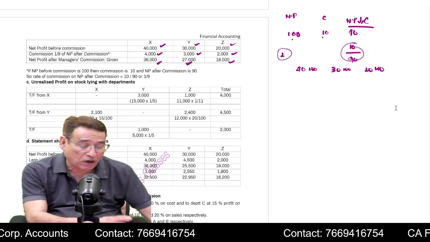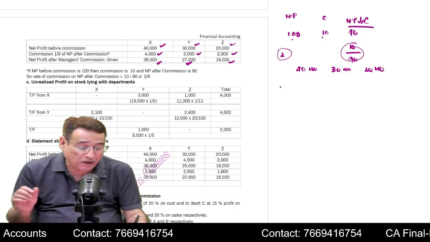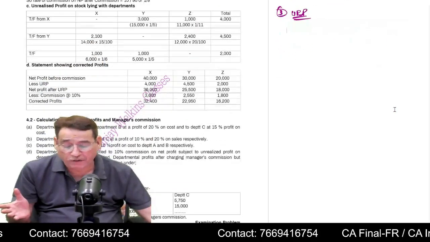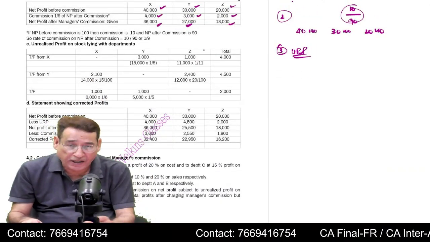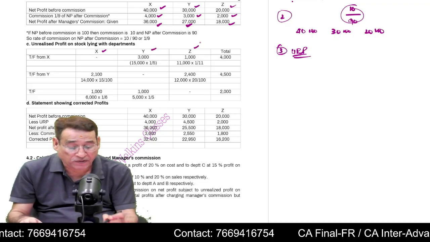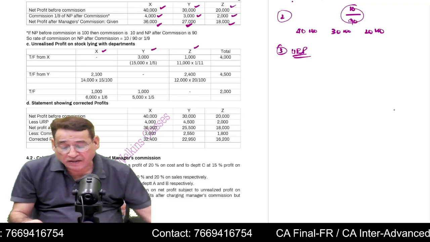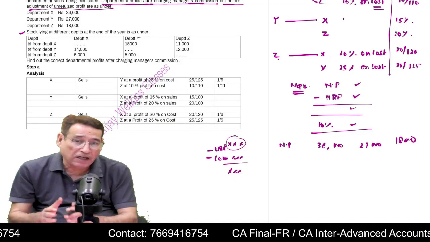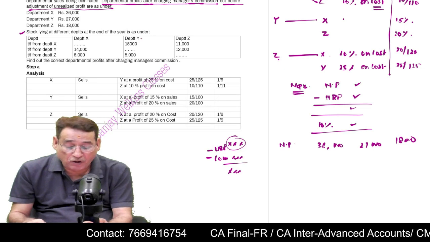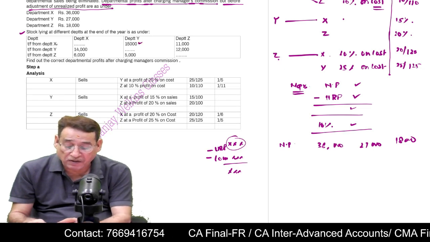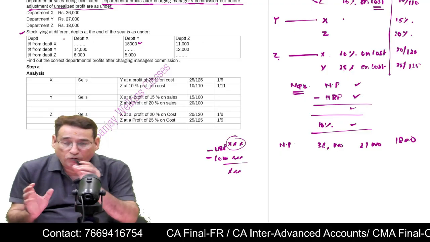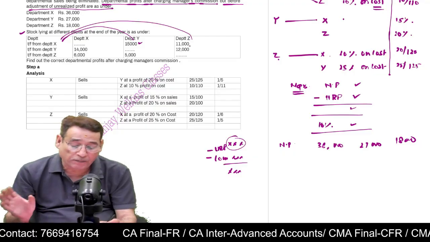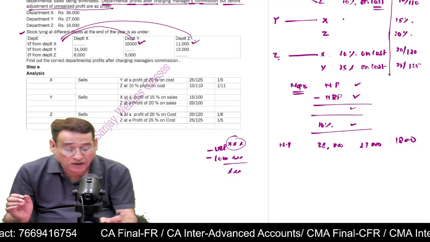Now, you have found out the correct profit. Now, before you give commission, it is important that you now find out the unrealized profit. Now, how to find out the unrealized profit? I told you in my regular classes, you make a matrix table like this, X, Y, and Z. Now it will be given in the question that a stock is lying with different departments. For example, in the column of Y, it is written 15,000. And here it is written transfer from department X. That means whatever goods were transferred by department X to department Y and to department Z, out of that closing stock is given to you.